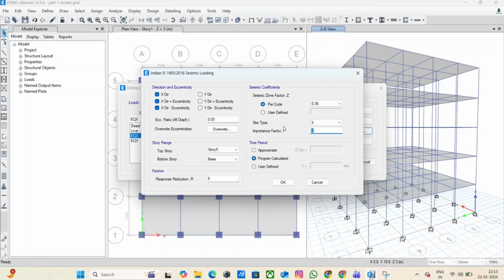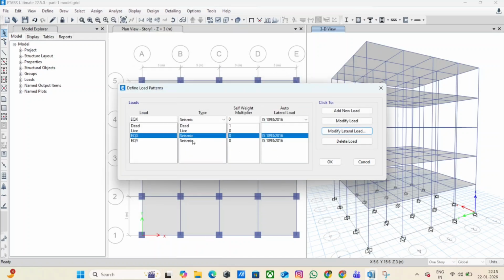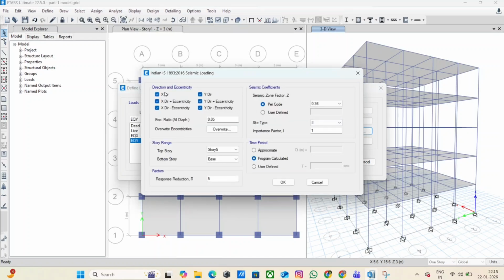Step 5. Directional control and load case setup. Now verify that earthquake loads are applied in the correct directions. Ensure that EQX acts in global X direction, EQY acts in global Y direction. Check sign conventions and directional assignments carefully. This ensures correct lateral force application.